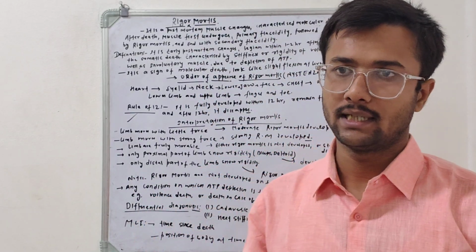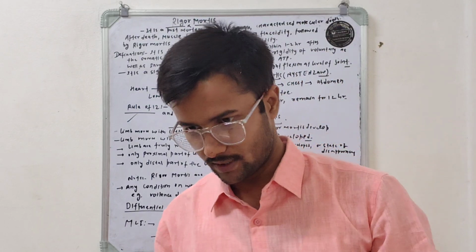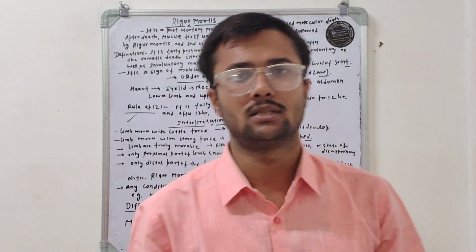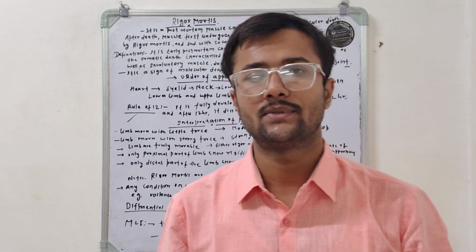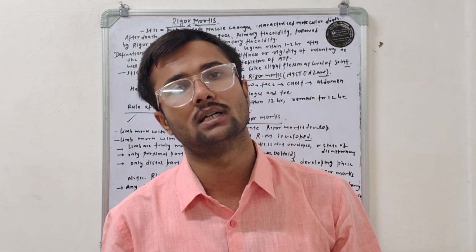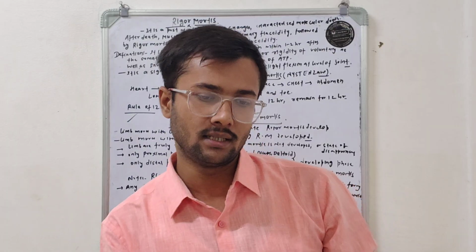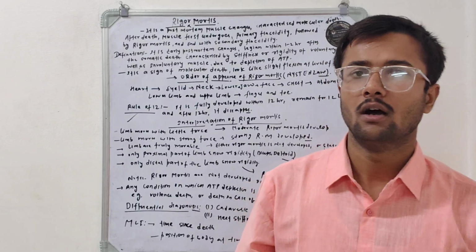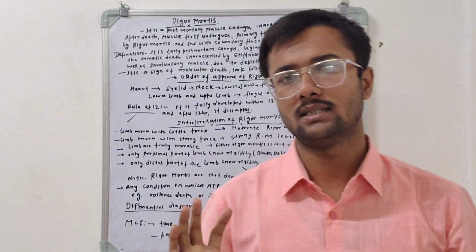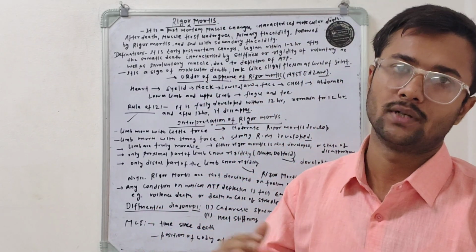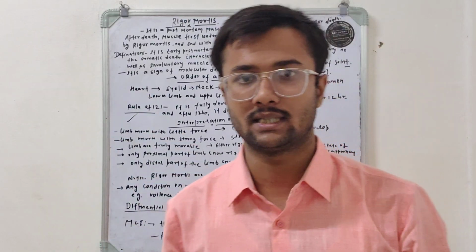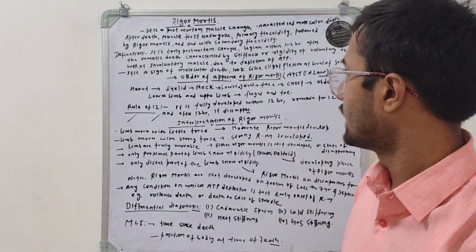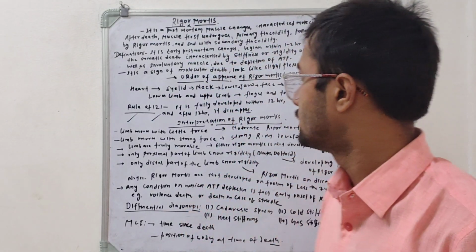So overall, if any person comes to your hospital for an autopsy and you see there is absence of rigor mortis, it indicates two conditions. The first is death within 1 to 2 hours, I mean there is no beginning of rigor mortis. Or the rigor mortis has disappeared, I mean the death of the person is beyond 36 hours. So these are the two conclusions of rigor mortis according to this rule of 12.